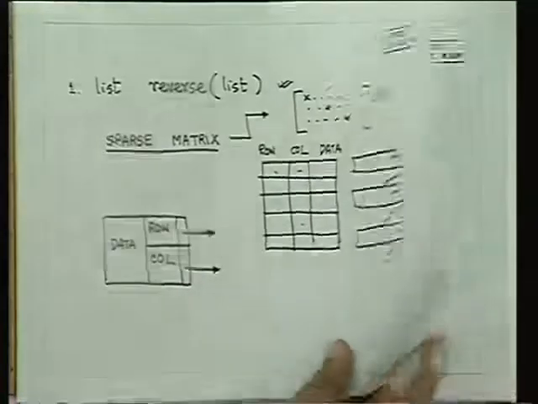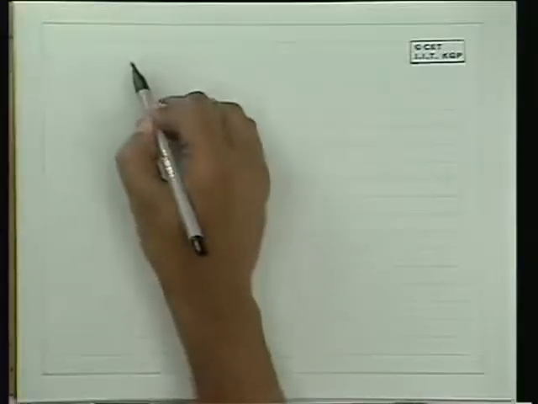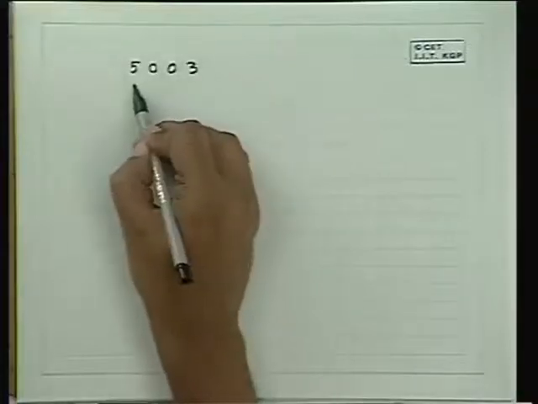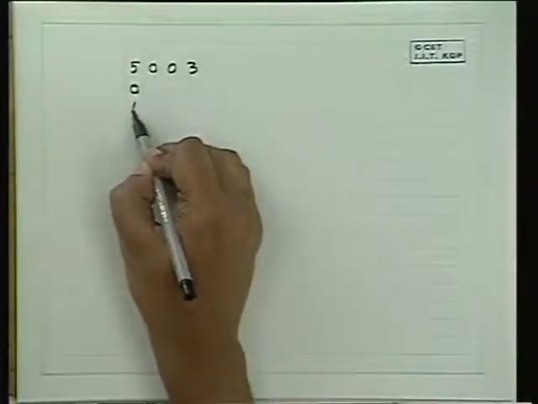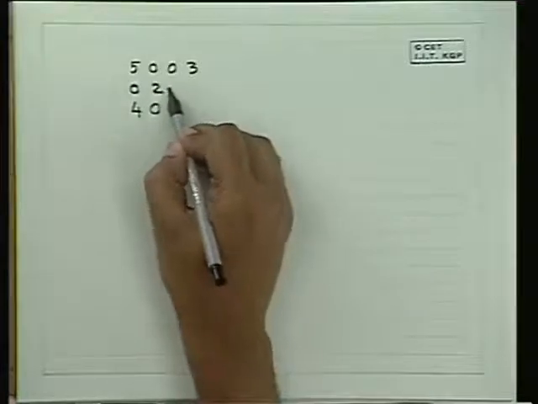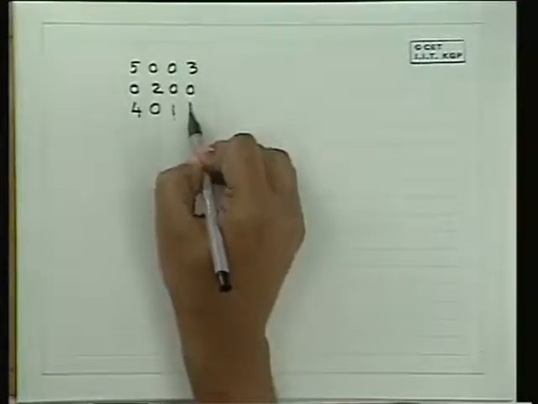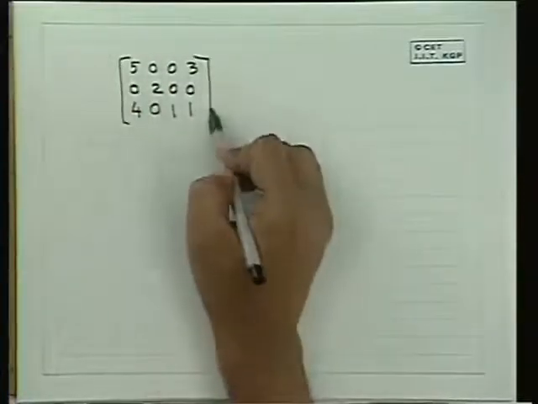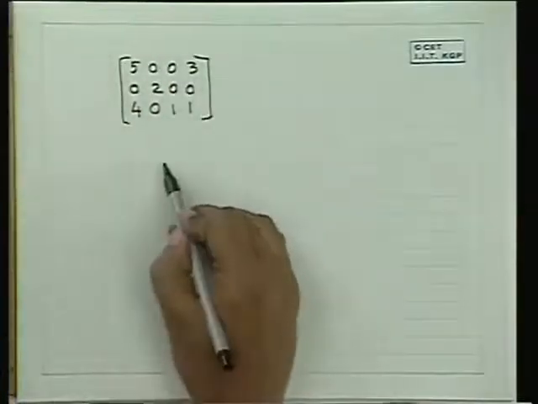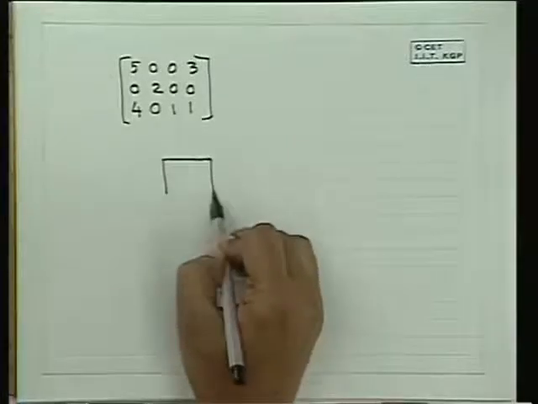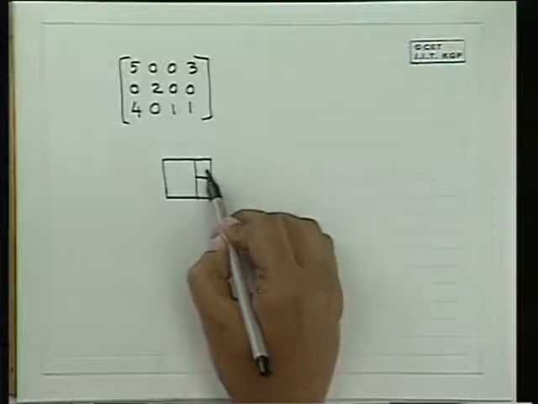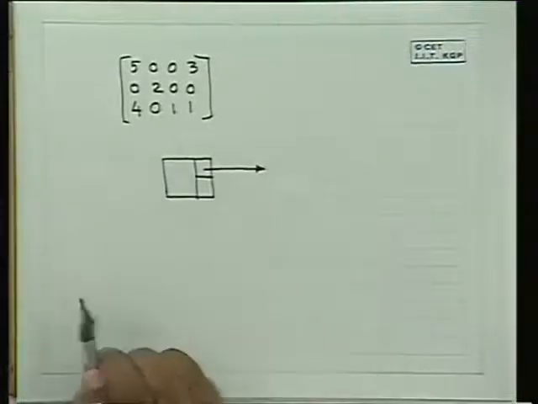Then you will have a structure of an array which looks like this. Suppose it is 5, 0, 0, 3, 0, 4, 2, 0, 0, 1, 0, 1. Suppose we take this matrix. Then this will be the next element in the row.